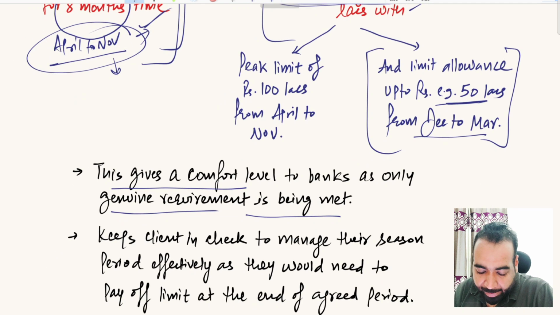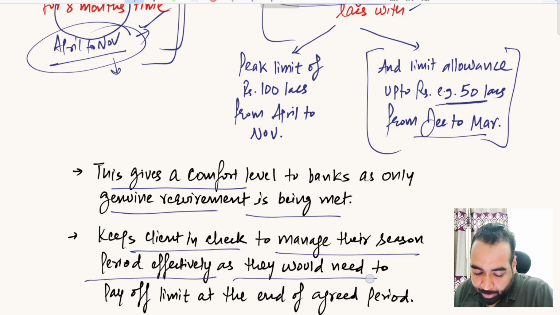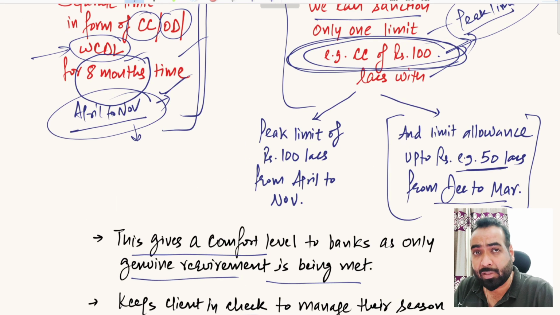So this will keep the client in check to manage their season period effectively, as they would need to pay off the limit at the end of the agreed period, that is full repayment of the limit, right? So this is the concept of seasonal limit and peak limit.